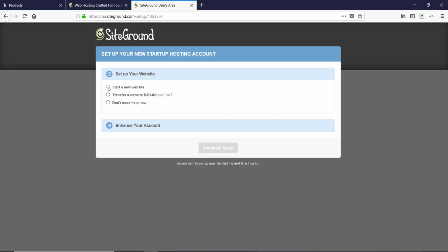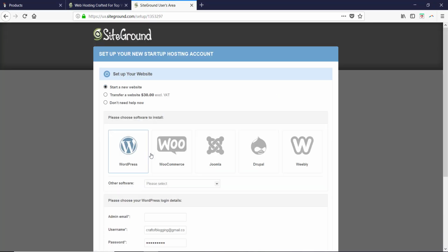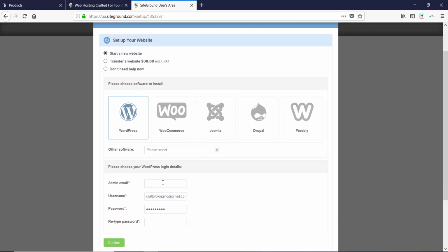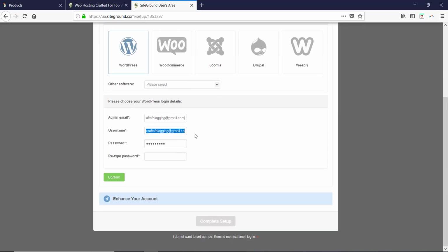In this case, I would click on start a new website, and here I would install WordPress. So it's asking for an email. Let me use this email here, which would be the admin email, user ID, password, and let me retype the password and let me confirm. Let the username be this much only. And now when I confirm,